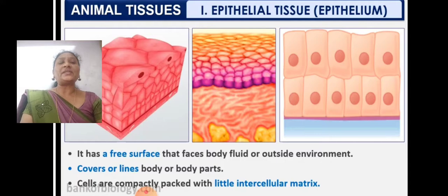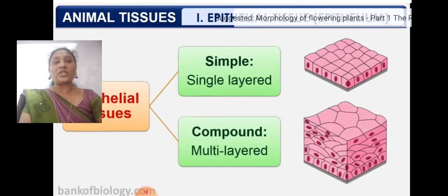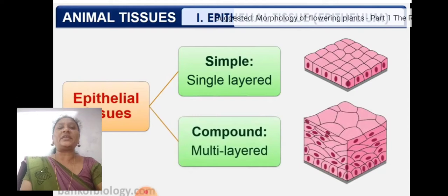It has a free surface that faces body fluid or the outside environment, protecting the body from the external environment. It covers or lines the body or body parts, and protects all the body parts. Cells are compactly packed with little intercellular spaces. Intercellular spaces means the gap between two cells. So they have very little intercellular spaces.